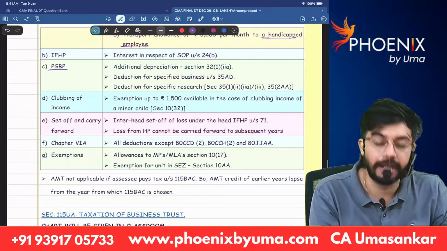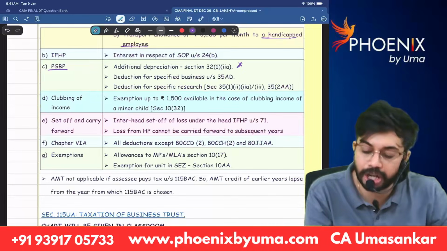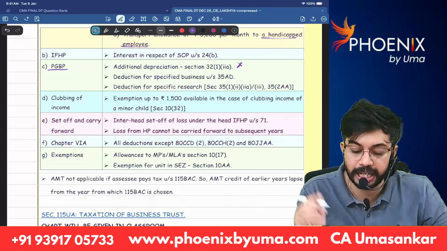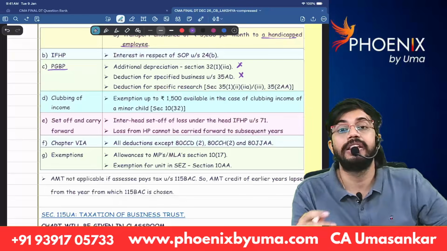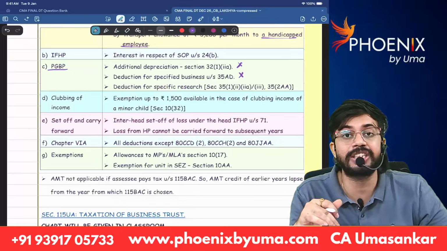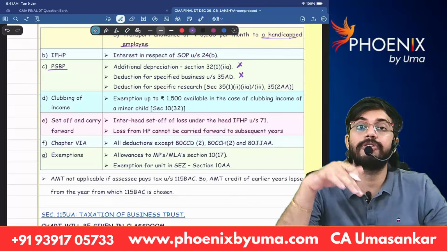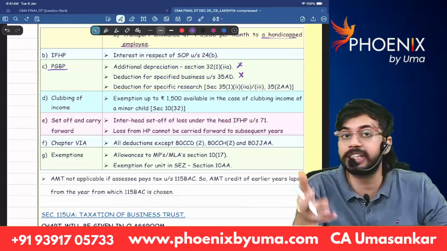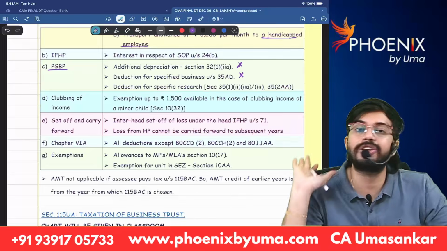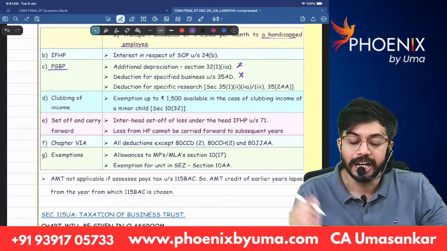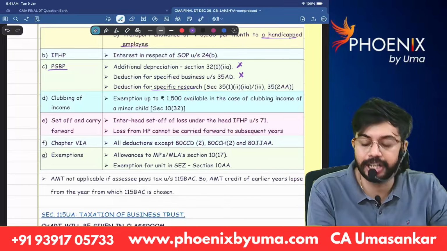Next, PGBP. Additional depreciation benefit is not available under 115 BAC. Specified business deduction. There are list of 14 businesses, deduction under section 35 AD. Those 14 businesses, specified business deduction 35 AD, that is also not available under default tax rates. Next, deduction for scientific research.